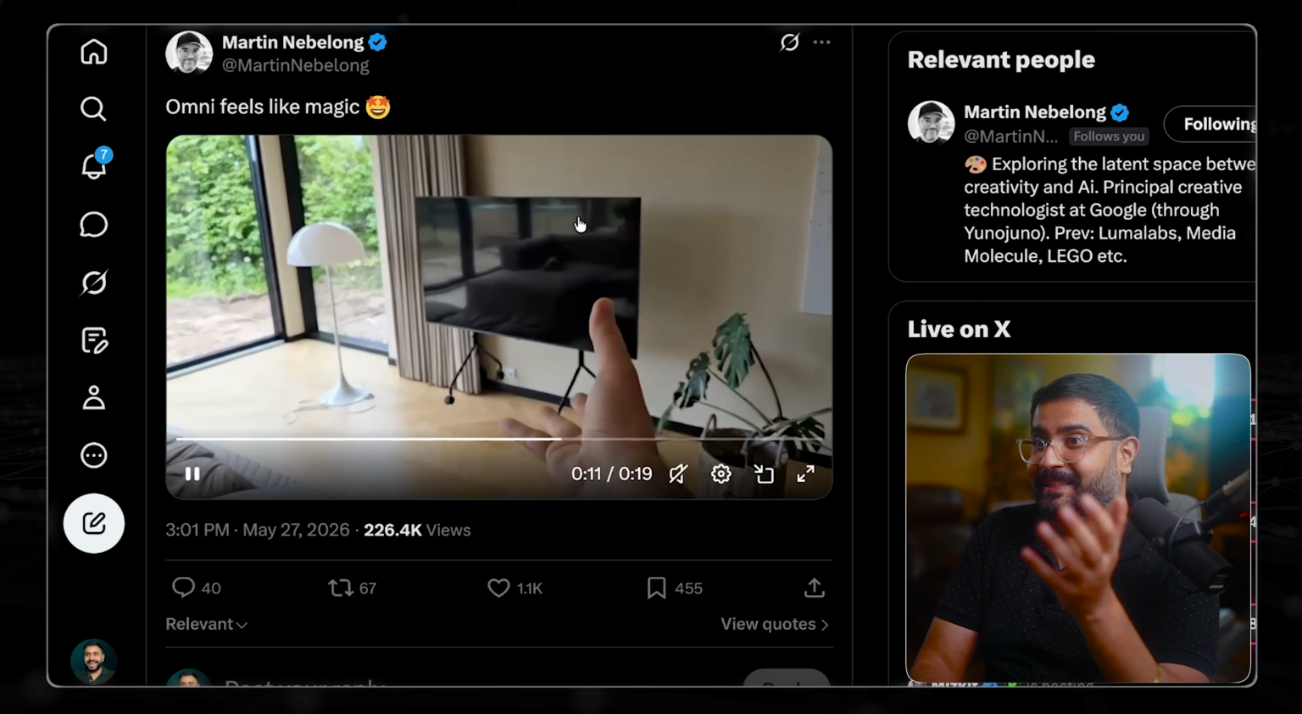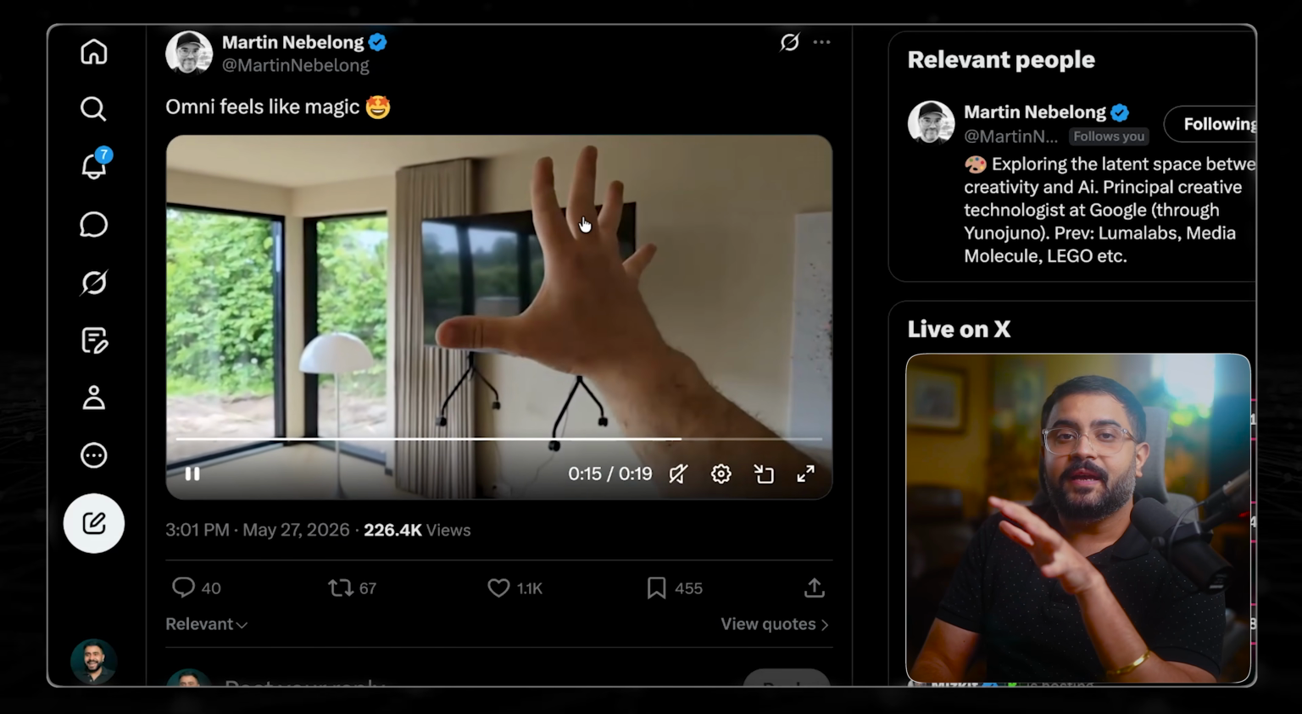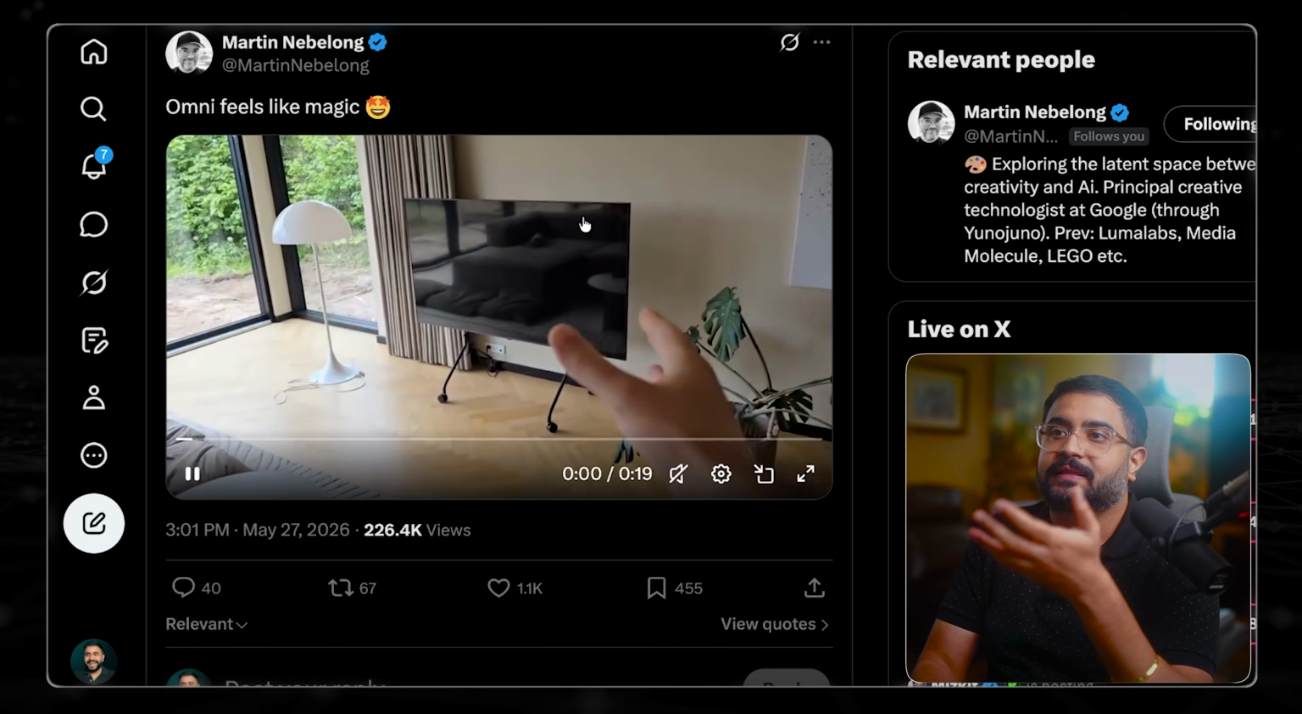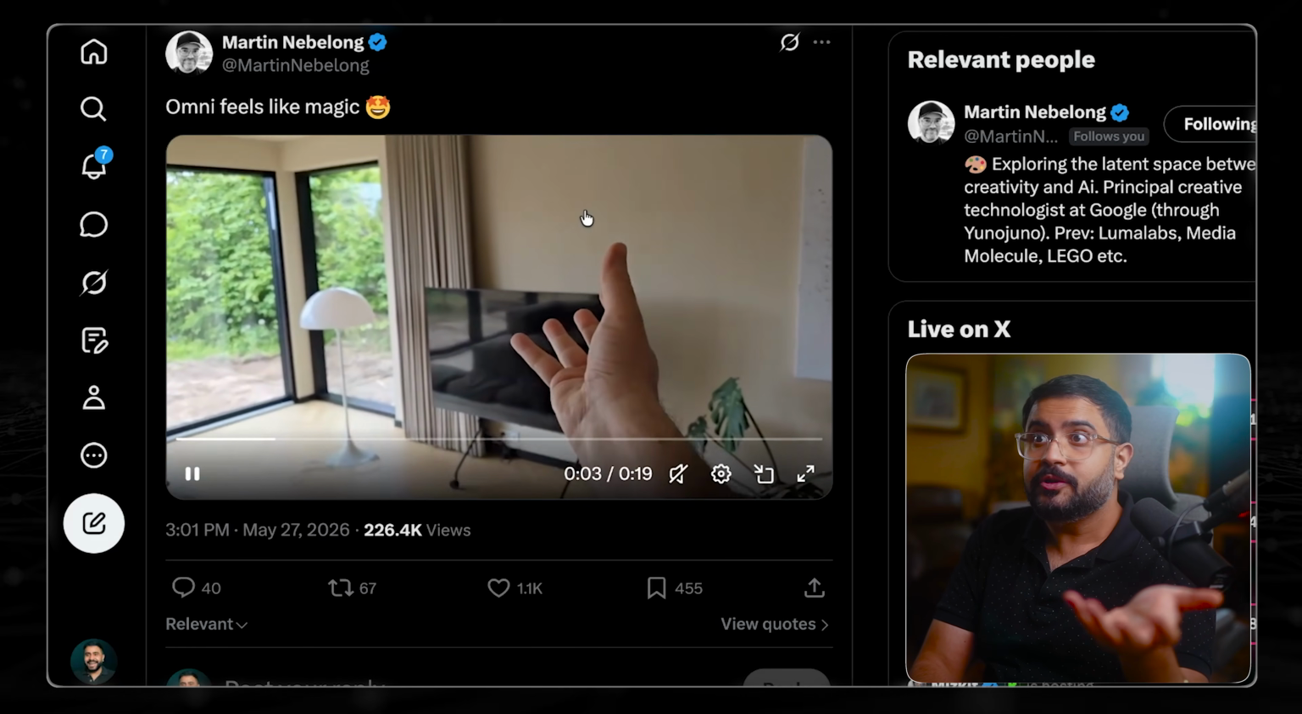Oh my God. In many ways, this reminds me of Pika ingredients and the editing capabilities, but with the quality dial turned up drastically because, of course, Google's got YouTube to train on.